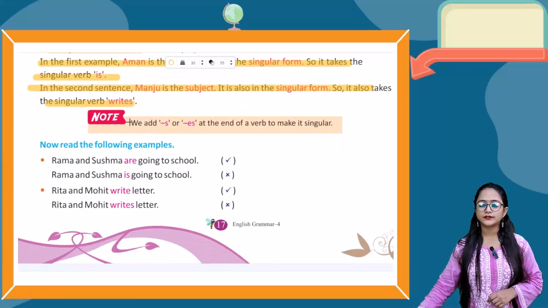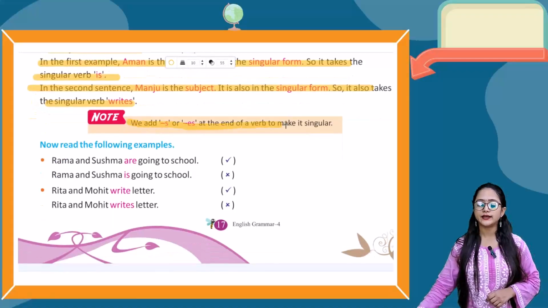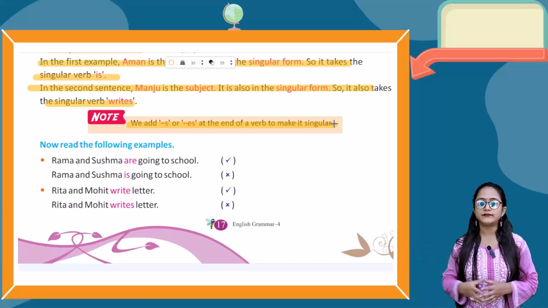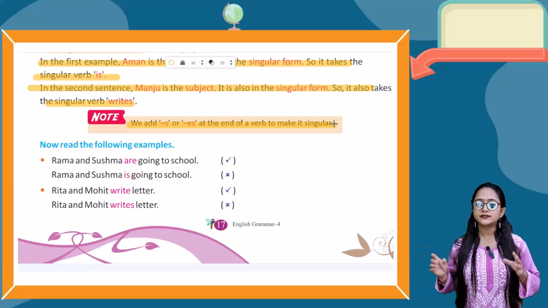Now before moving further, there is a note. We add s or es at the end of a verb to make it singular. So basically we add s or es at the end of the verb to make it singular, when we are using it with the singular noun.